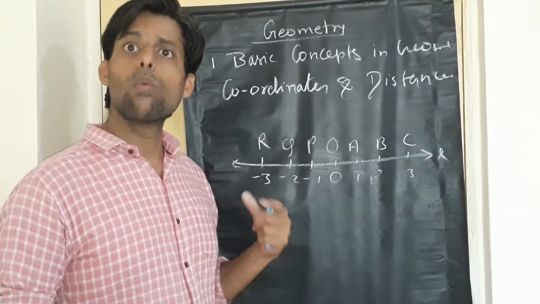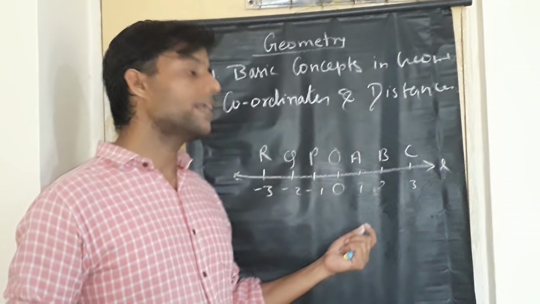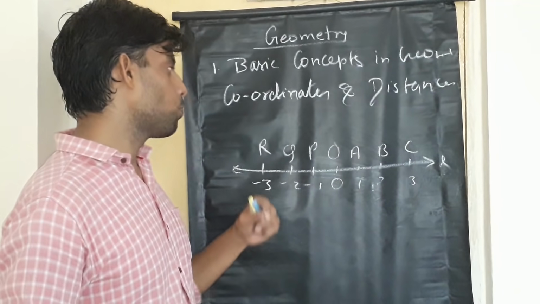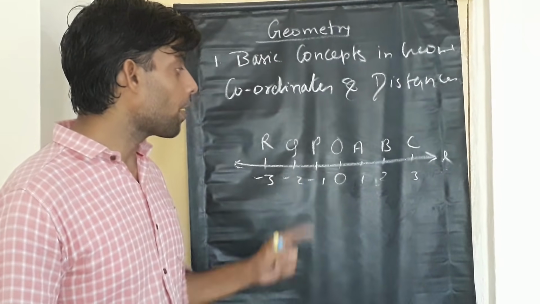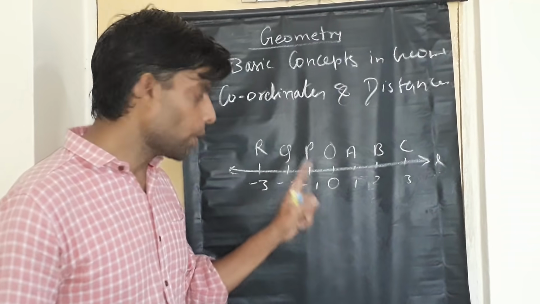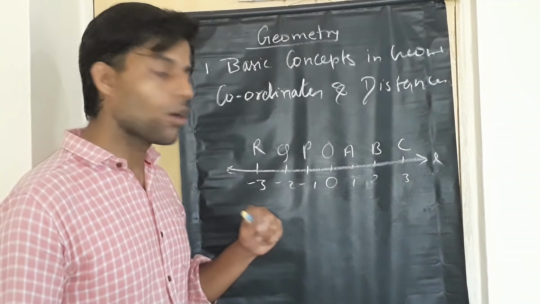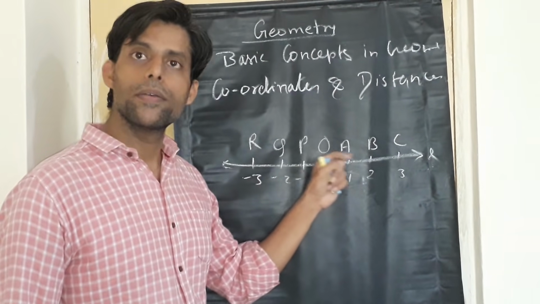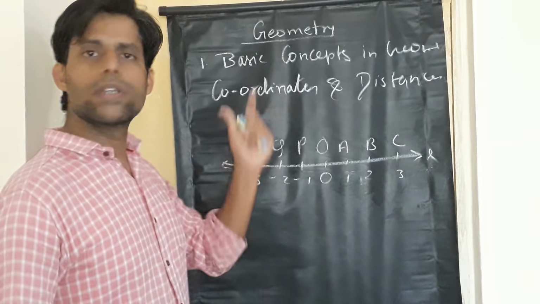Repeating, what is a coordinate? The coordinates are nothing but the numbers which are associated with the point. So try to answer. What is the coordinate of point P? Good, it's minus 1. What is the coordinate of point O? 0. What is the coordinate of point B? 2. Excellent. So we are done with the coordinates.